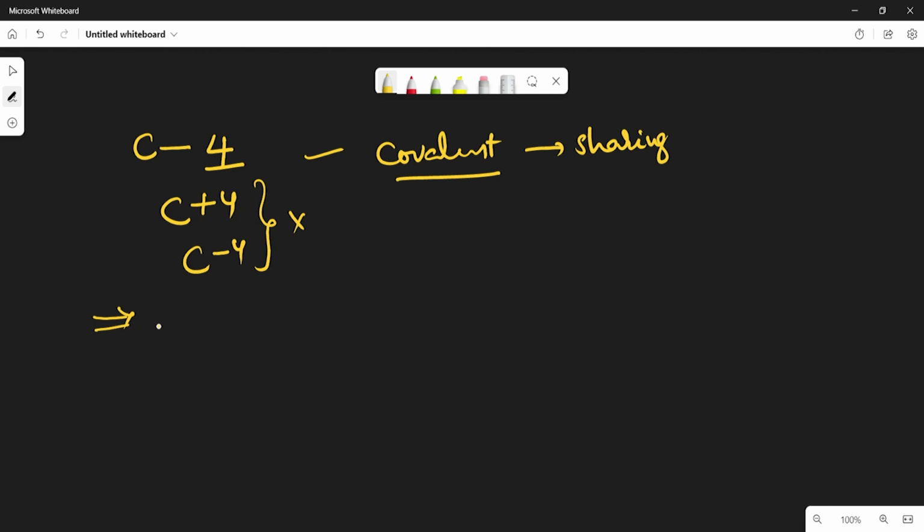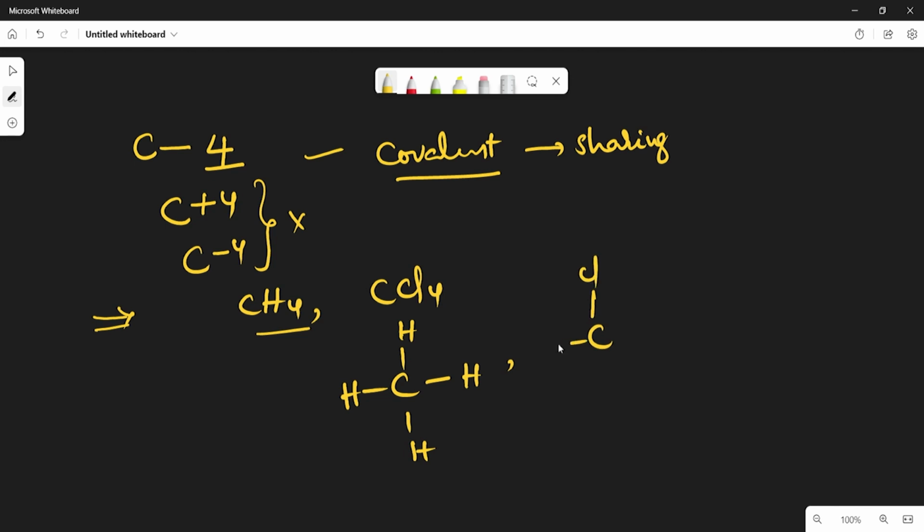So there are some rules. What is the first rule? Carbon can form 4 single covalent bonds with atoms of the same element. For example, take CH4, methane, or CCl4. So in both cases, carbon can form 4 single covalent bonds with the same element, right? If you see CCl4, here also carbon forms 4 single covalent bonds with the same atom. So this is the first rule, the first possibility. And now let us see the second one.